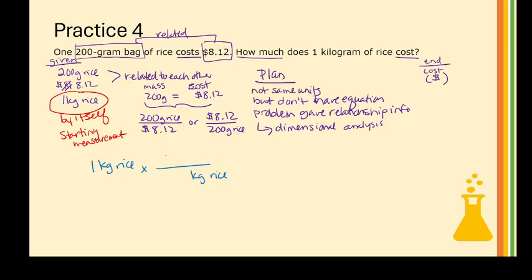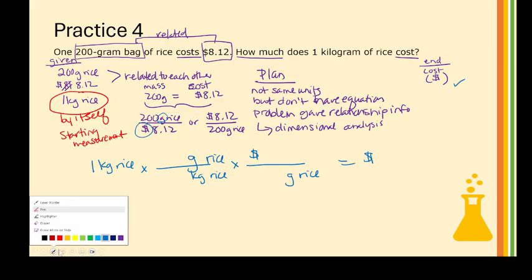Can I go directly to dollar? Do I have information about kilograms and dollars? Look, this is grams and dollars, right? And this is kilograms. So I'm going to need to use grams of rice as a linker, and then grams of rice and dollars. Dollars is where it goes in front, and I would be left with dollars, which is what I want. So the kilograms of rice would cancel out, the grams of rice would cancel out, and I'd be left with dollars.